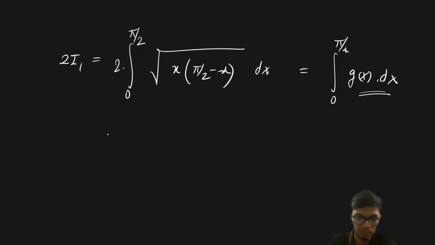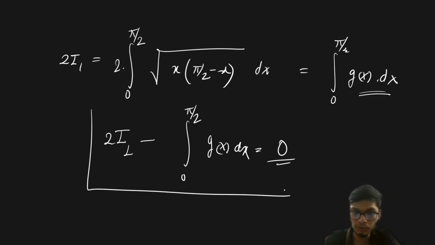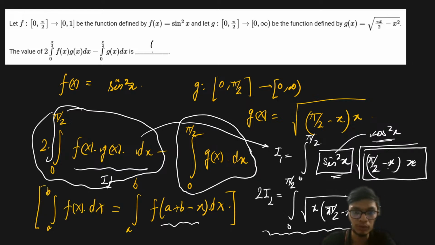So what is more interesting to observe is that if I take 2 times of the integral I1 and subtract it from the integral 0 to pi by 2 of the function g of x dx, it is going to come out simply as 0. I hope this part is clear, right? So therefore, ultimately we are going to have this answer simply equal to 0. So for this particular question, the answer is going to be equal to 0.